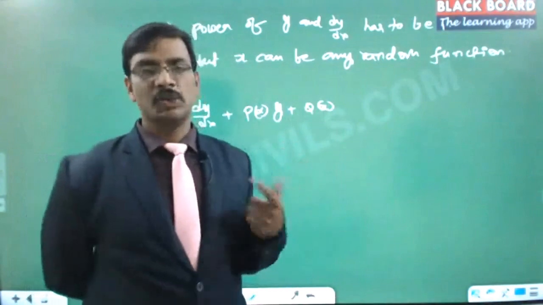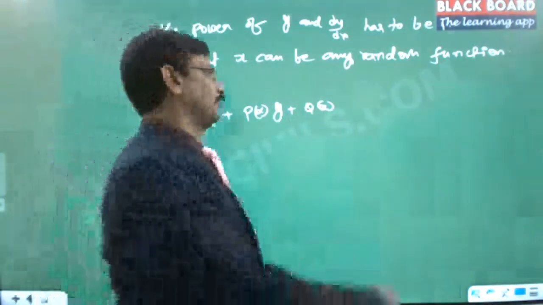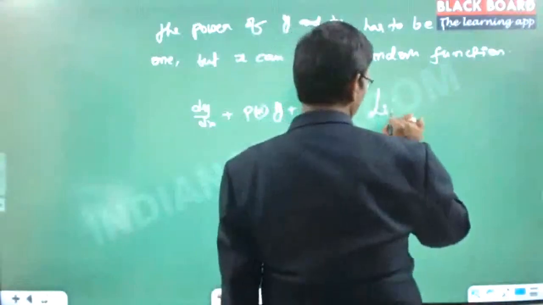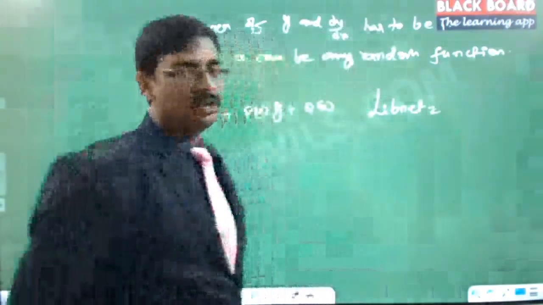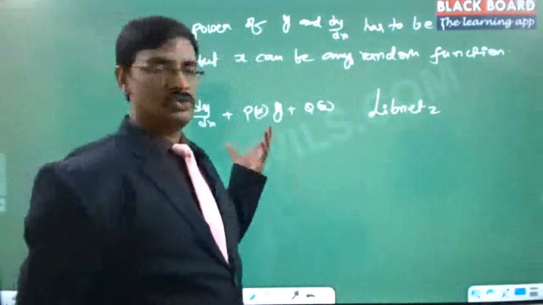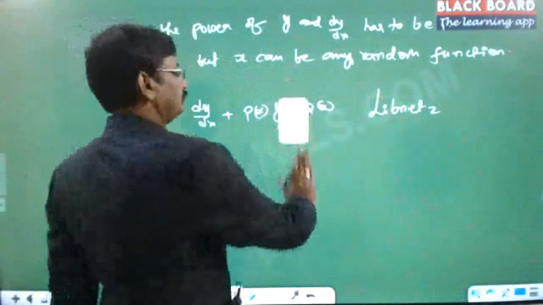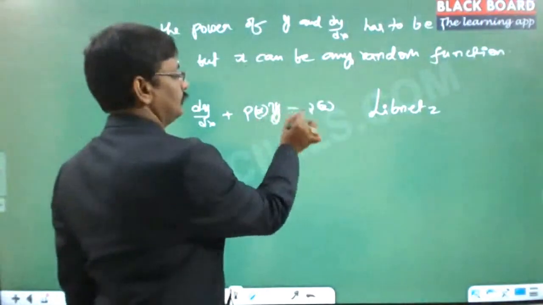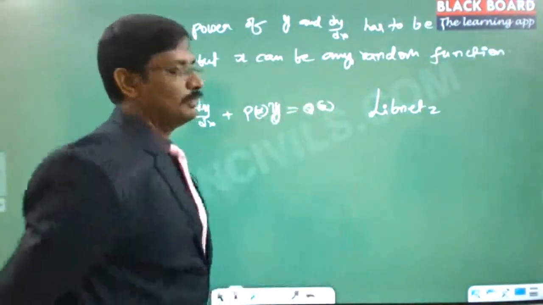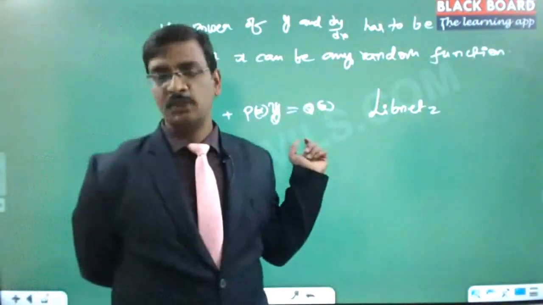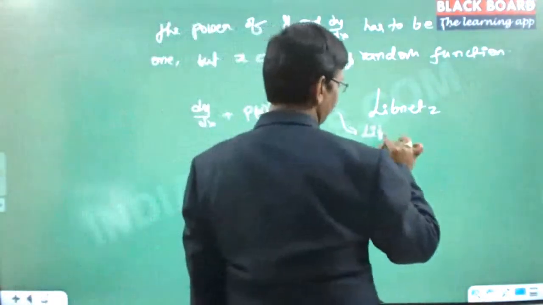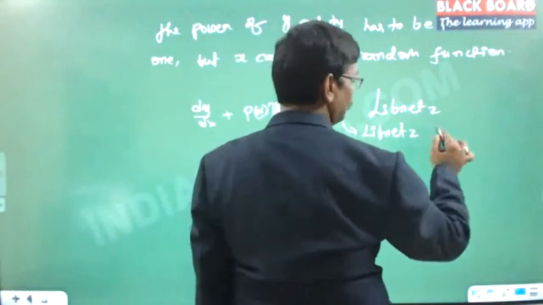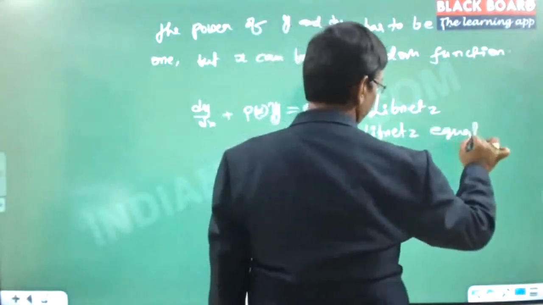But there is one mathematician called Leibniz who guessed the solution for the first time. He could intelligently guess the solution for this one. That's why we call this the Leibniz equation. So it is called the first order linear differential equation or Leibniz equation. Both are one and the same.